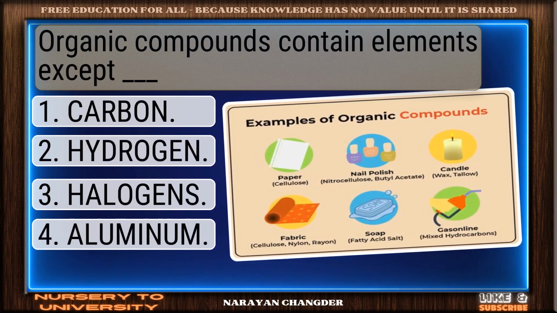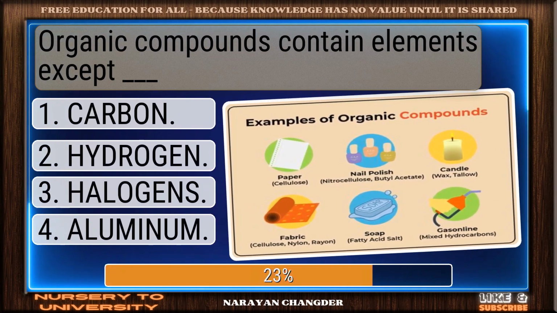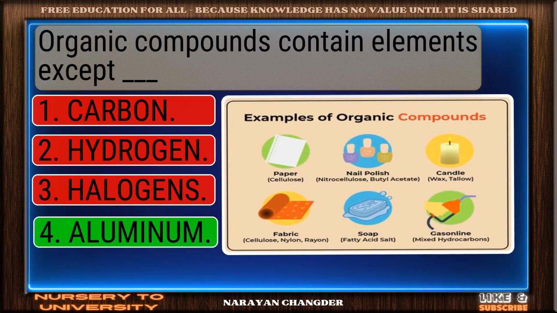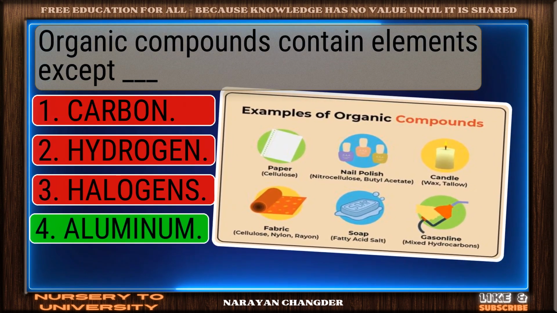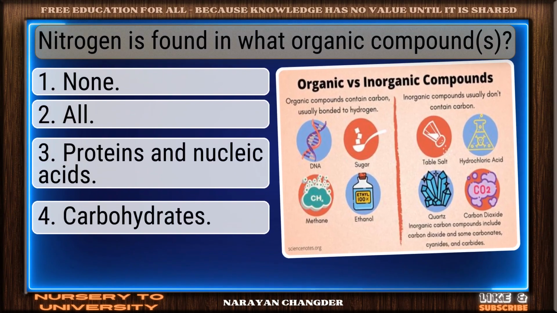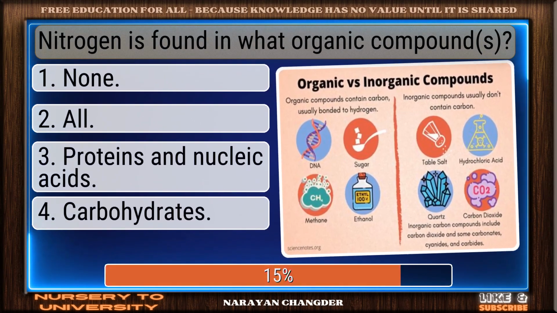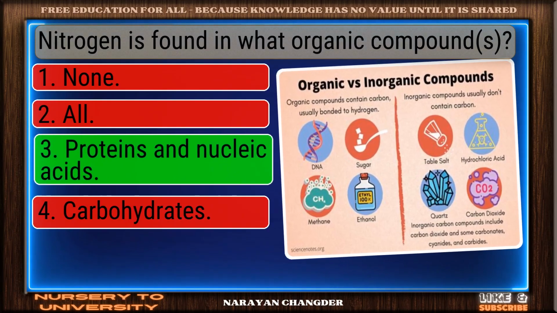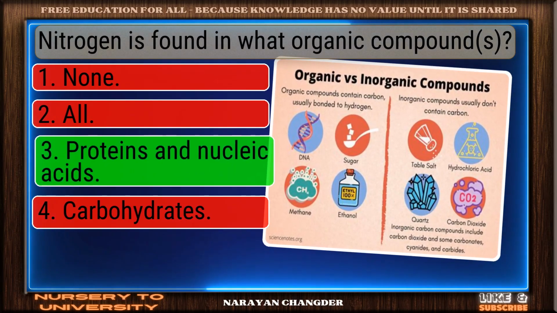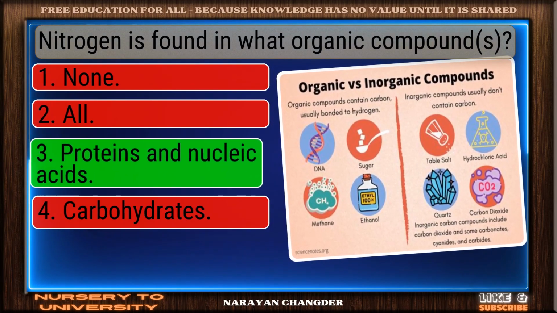Organic compounds contain elements except dash. You chose aluminum and it is correct. Nitrogen is found in what organic compound? You got it. Your choice proteins and nucleic acids is right.